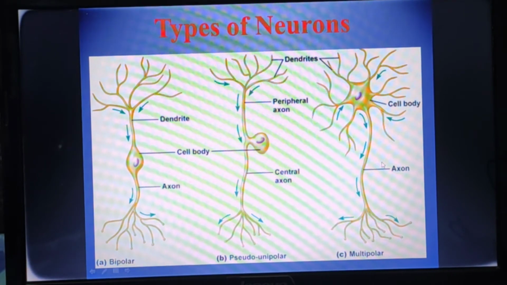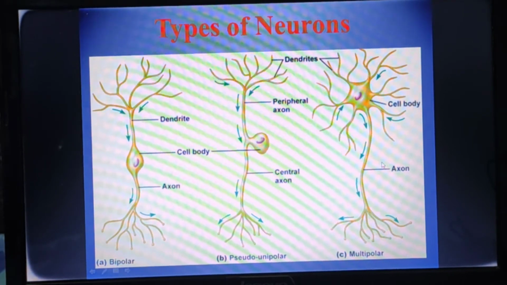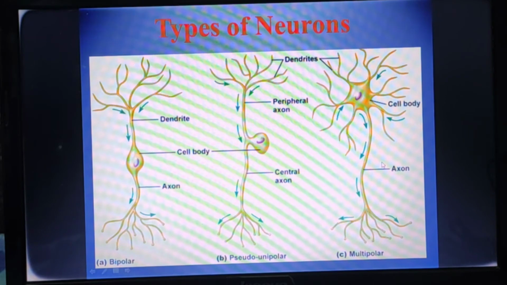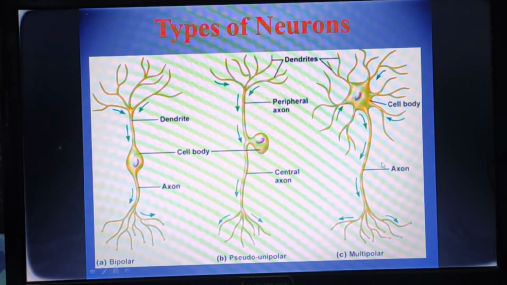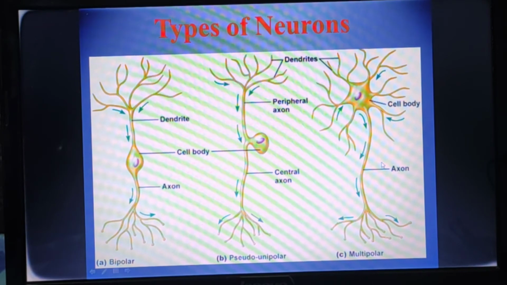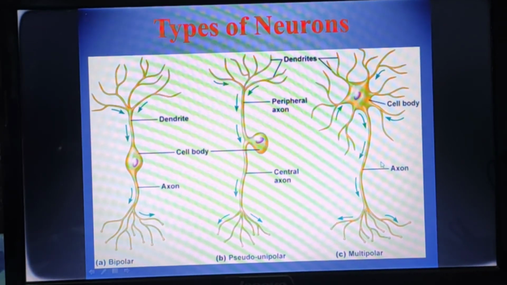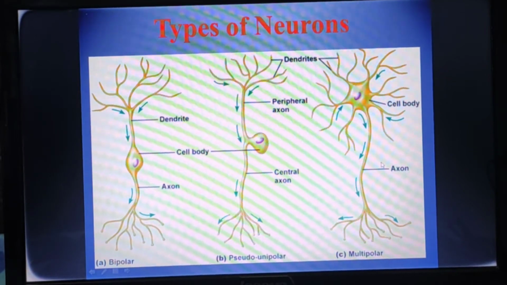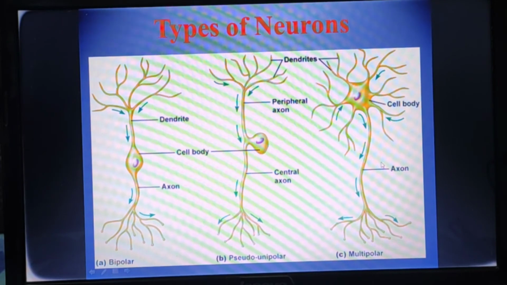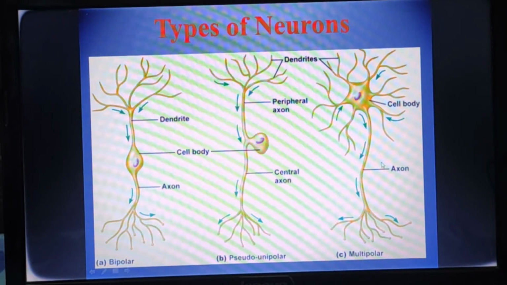So we have seen that nervous tissue has types of neurons which are based on the processes, and another is based on the function. Don't get confused over here. There are types of neurons based on the function and based on the processes.